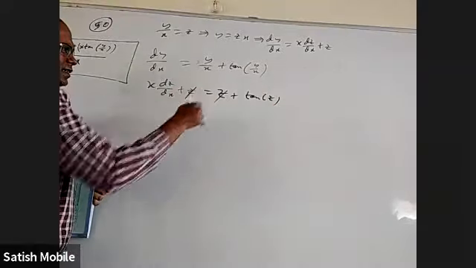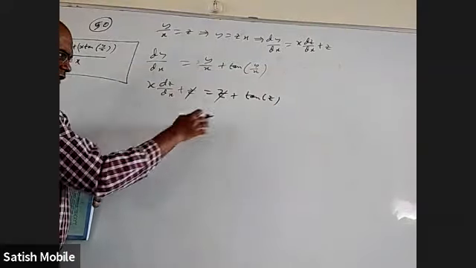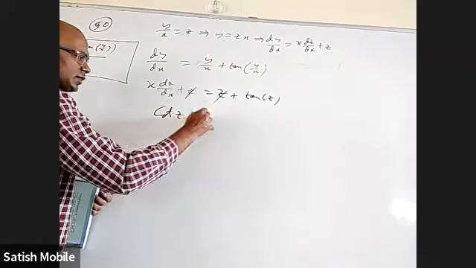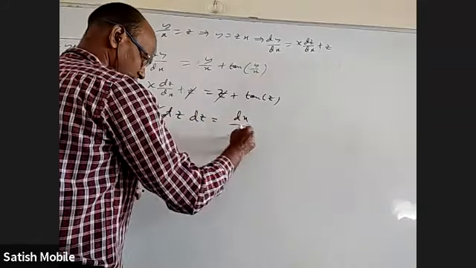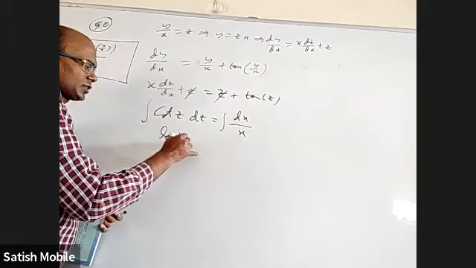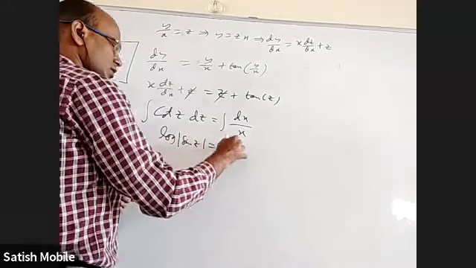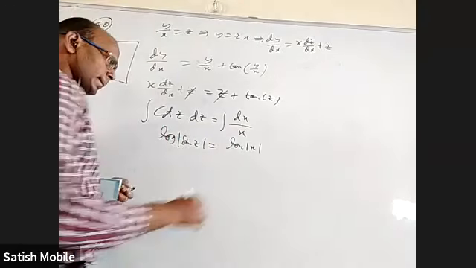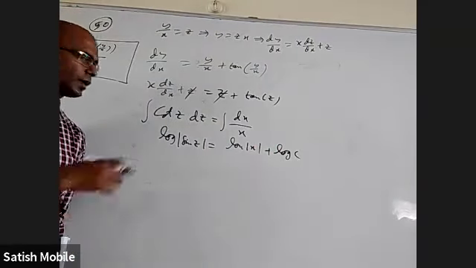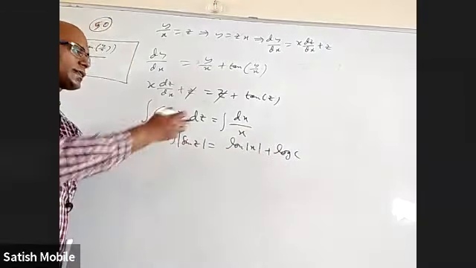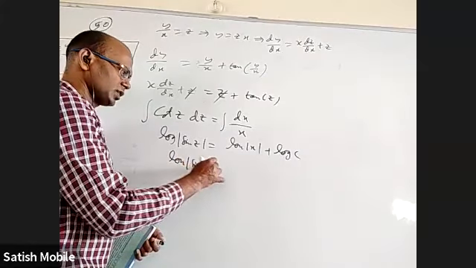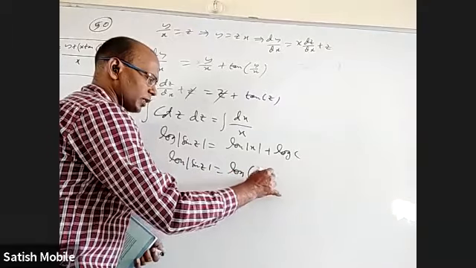This z got cancelled here. Now variable separable: I can bring z down, and this to the other side. Tan z, when I bring this side, is cot z dz. This will go to the other side, dx by x. Cot z integral is log mod sin z, and this is log mod x. You can even write the constant as log c. Normally I'll write the constant as c only, but when everything is in log, if I write the constant also in terms of log, it is easy to cancel out the log later. So this is log mod sin z is equal to log of c mod x.